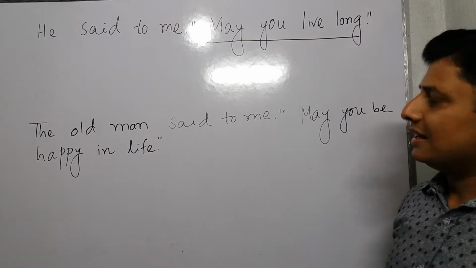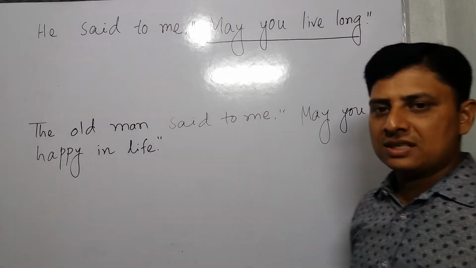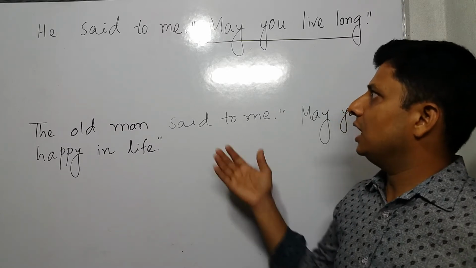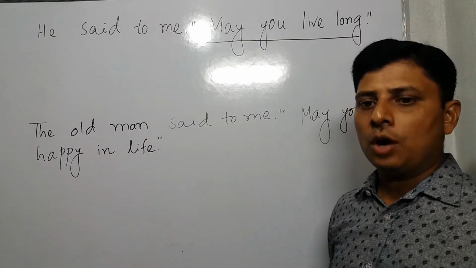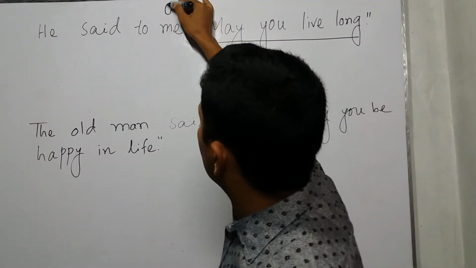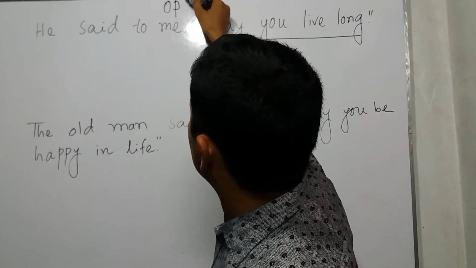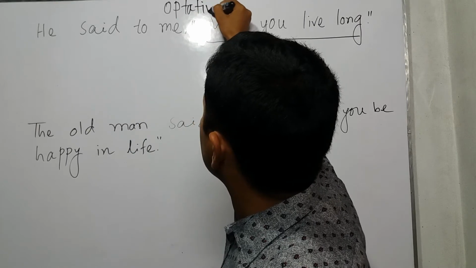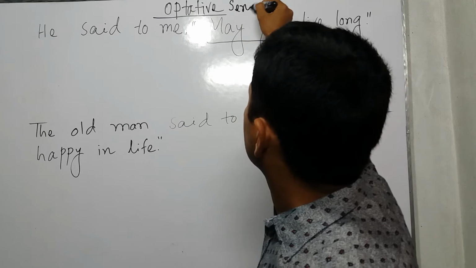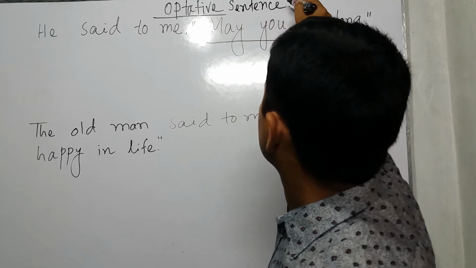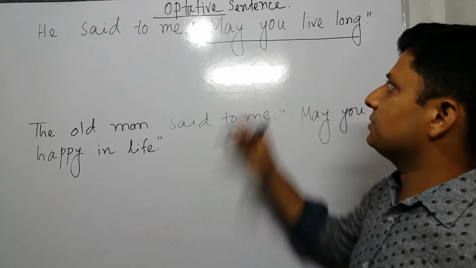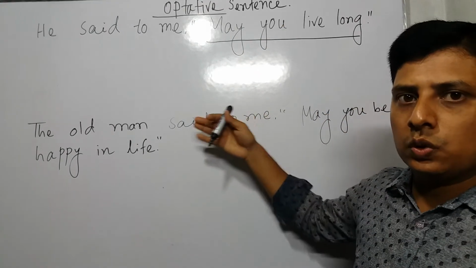So I think you can guess which sentences they are. They are called optative sentences, O-P-T-A-T-I-V-E. So we are going to complete narration on optative sentences, direct to indirect.